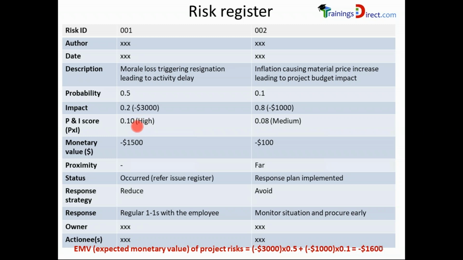Sometimes a coloring system is also used, red color, orange color, yellow color, and so on, to indicate different ranges of risk priorities. So generally the P&I score helps in prioritizing the risk. The scores which are higher may be marked as high priority. The scores which are medium may be marked as medium priority, and the low scores may be marked as low priority risks. That's the advantage of having a P&I score.